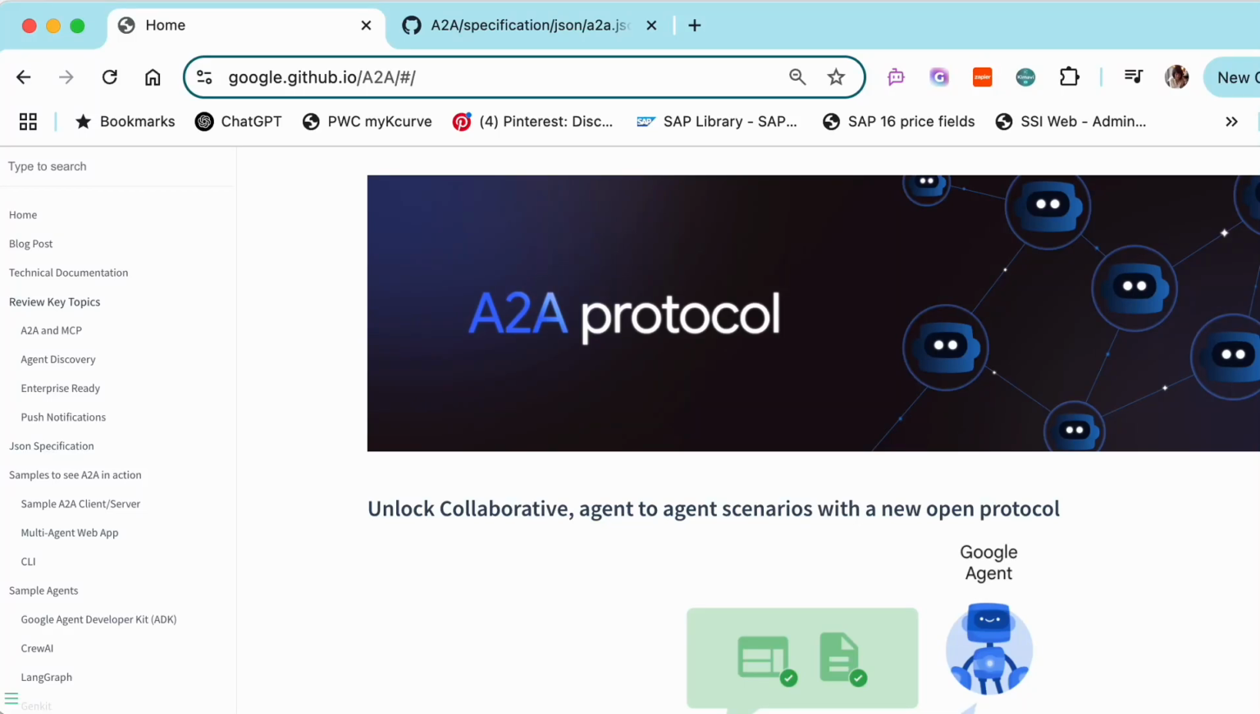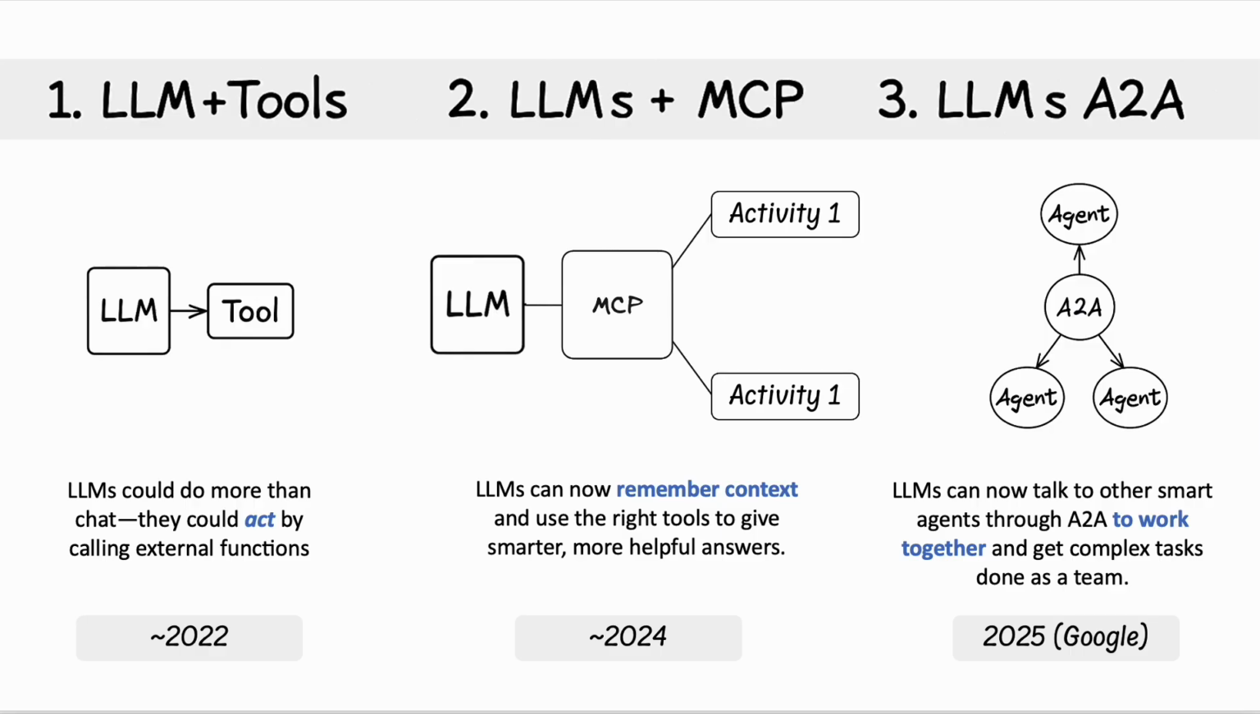Google recently came out with the agent-to-agent protocol, and this is my attempt to give a high-level overview of my understanding of what it does. Now, before we go into the details, a little bit of context for people just starting to understand this concept.